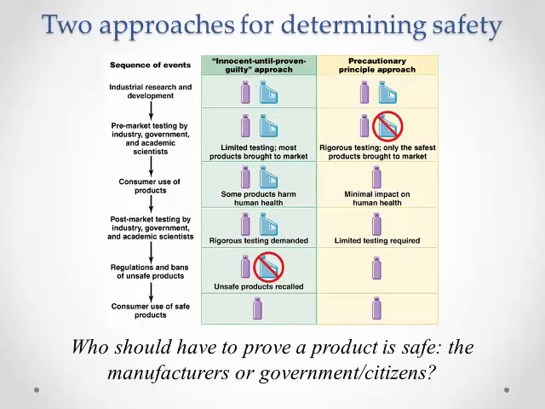There are two general approaches to managing risks. 1. Innocent until proven guilty approach, and 2. Precautionary principle. The innocent until proven guilty approach assumes a substance is harmless until it is shown to be harmful. This approach favors technological innovation and economic activity. The downside with this approach is that it allows substances which may be dangerous to be used.